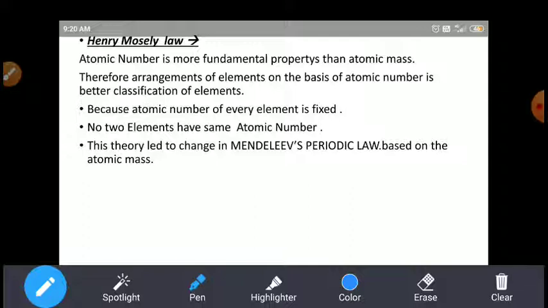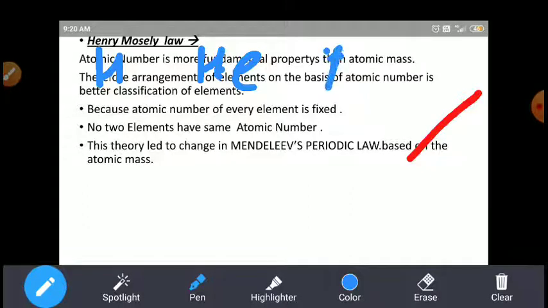Atomic number. If you arrange the elements on the basis of atomic number, this is the more fundamental property than the atomic mass. How is it more fundamental property? Like hydrogen, helium, lithium, beryllium, right?